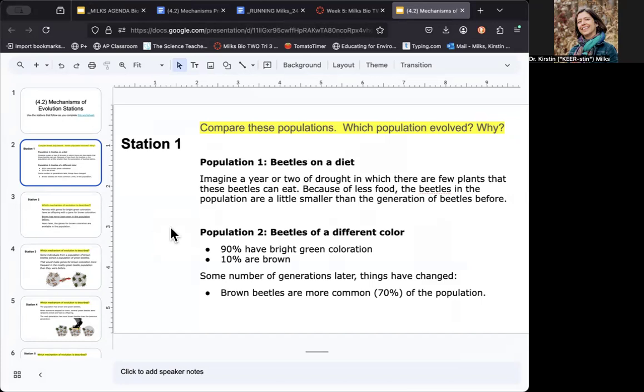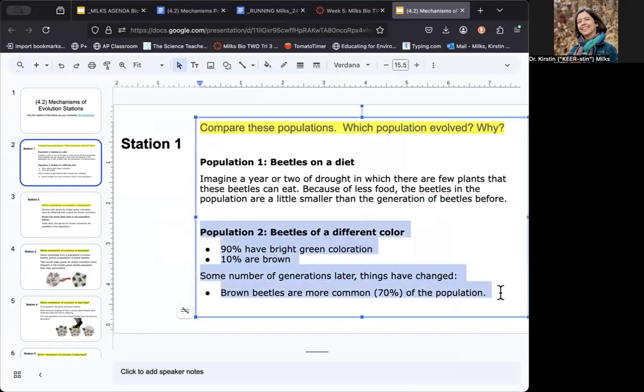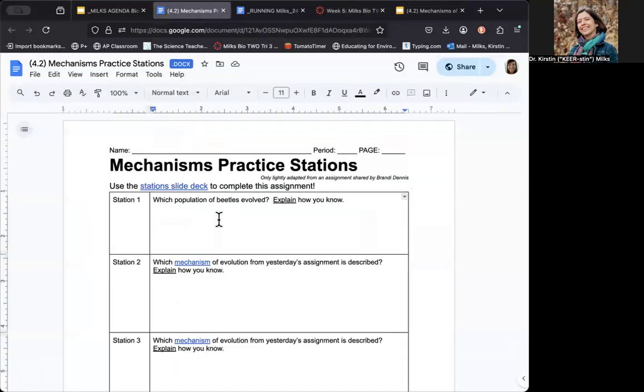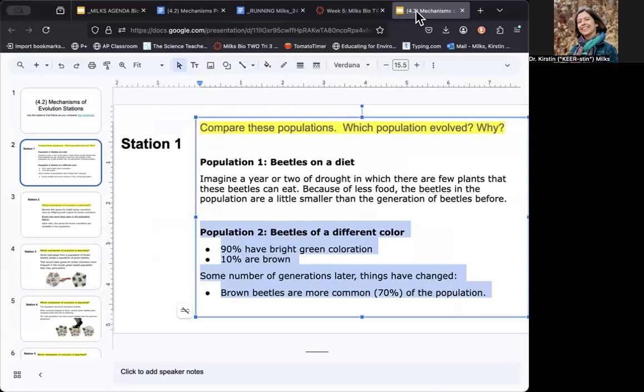Now, which one of these do you think is probably directly related to inherited genes, and which one might be an environment that's causing the change? Right, I agree with you. This is the one that looks like the stories we've been seeing about genetic inheritance. So the question here is which of those populations evolved. You're going to give the answer, the beetles of a different color, and you're going to answer why. You end up with a big change in the frequency of alleles.